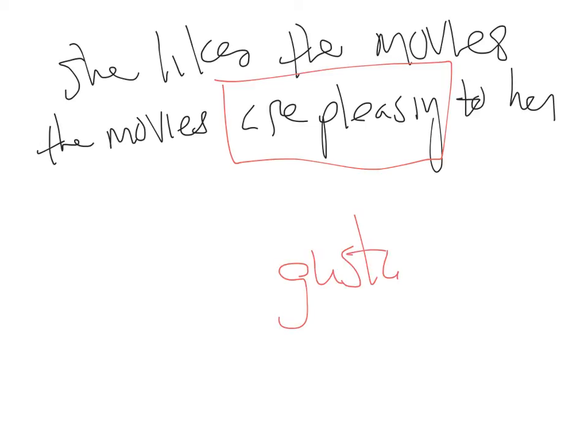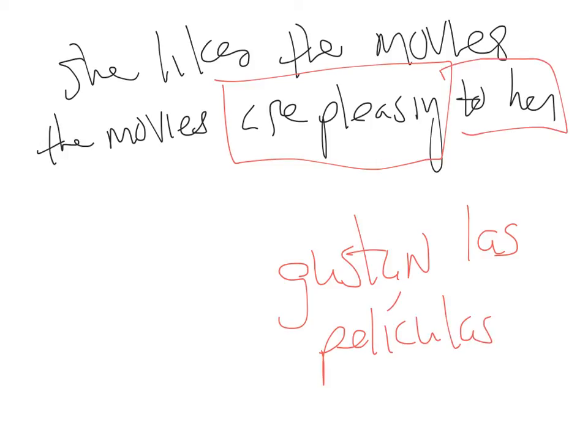And how do we translate las películas, or the movies? Las películas, con acento. But now what are we going to do here with to her? Where's our object pronouns? Me, te, le, nos, les.